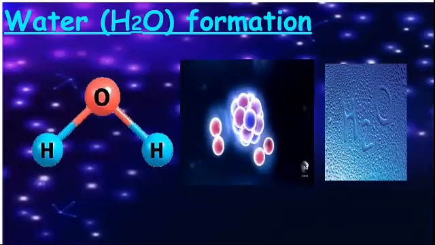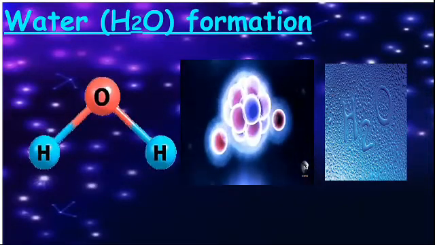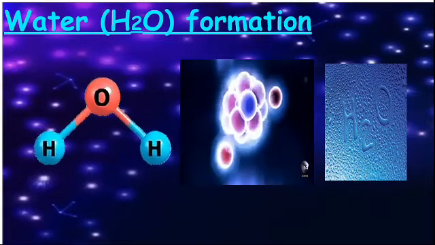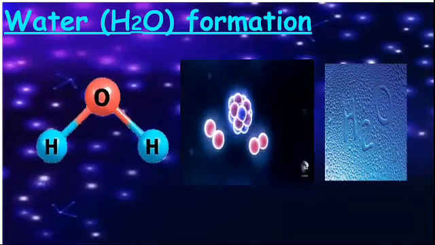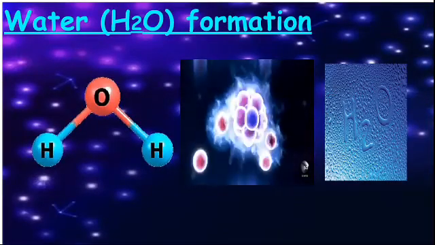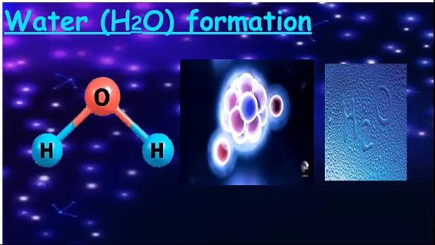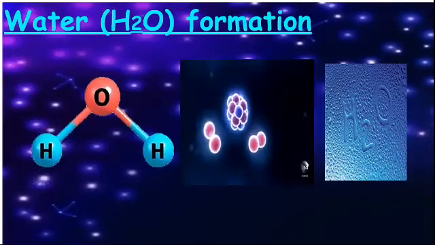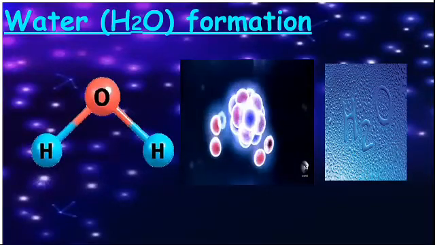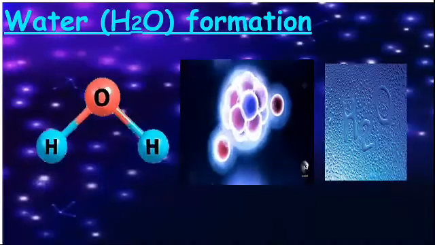Without water, we cannot live. Now tell me, how is water formed? Which reaction takes place in the formation of water? Let's see. Water is a simple molecule consisting of one oxygen atom bonded to two hydrogen atoms. Children, an atom is nothing but the smallest particle of a chemical element that can exist.